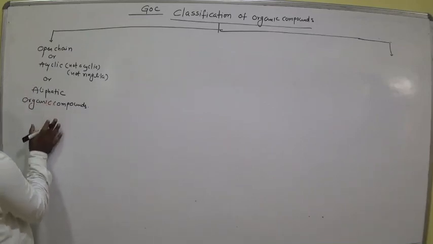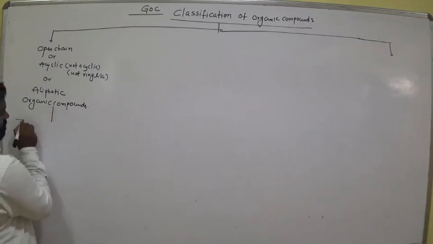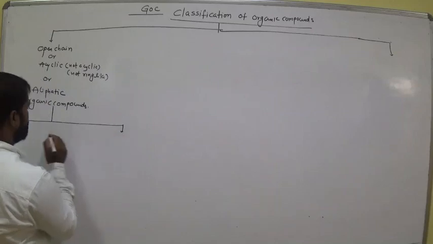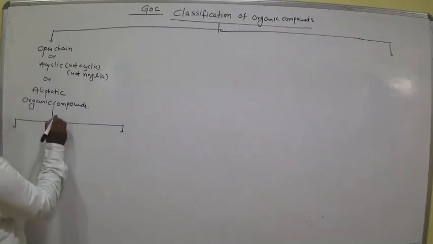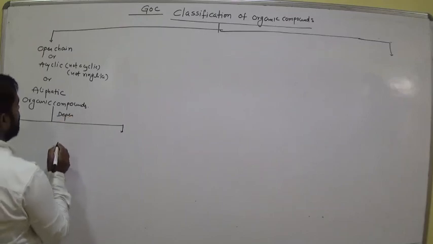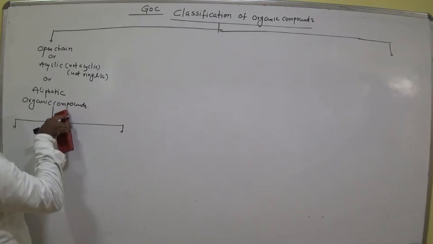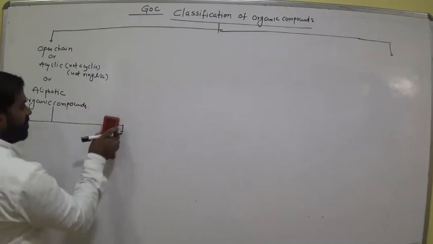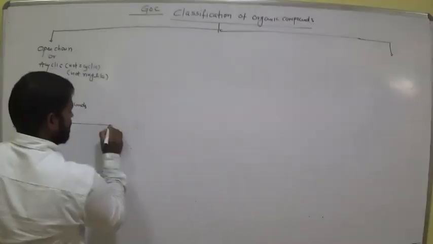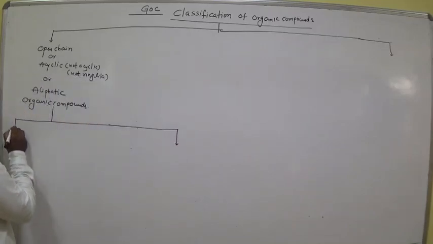Now these aliphatic compounds are further classified into three types.